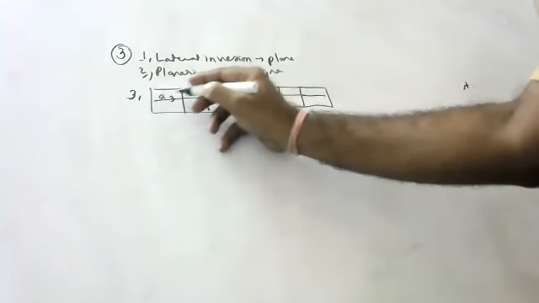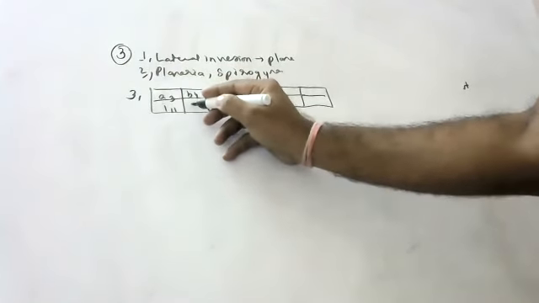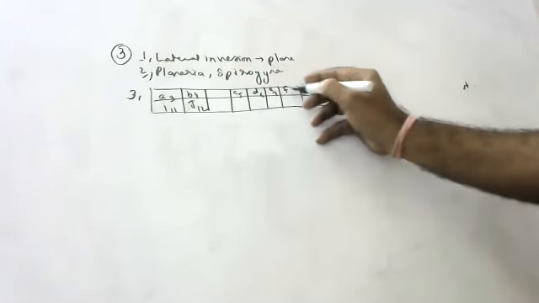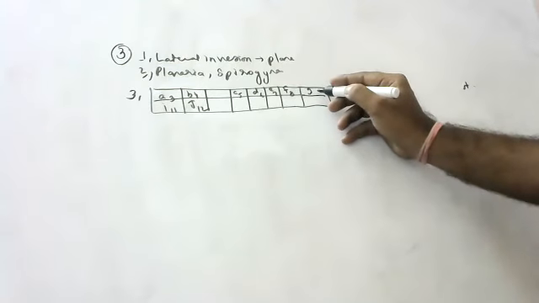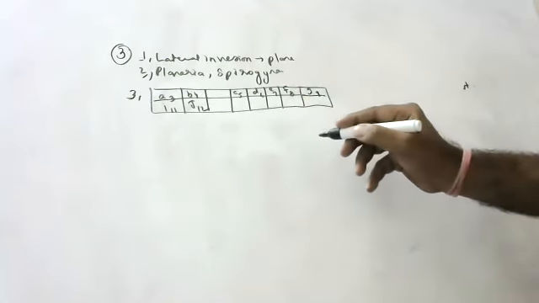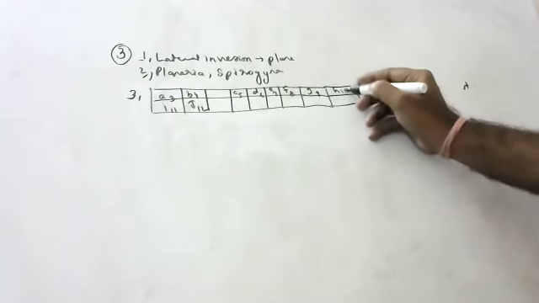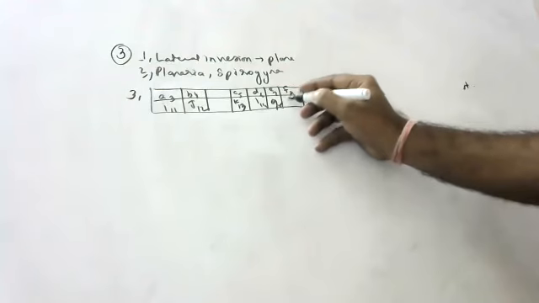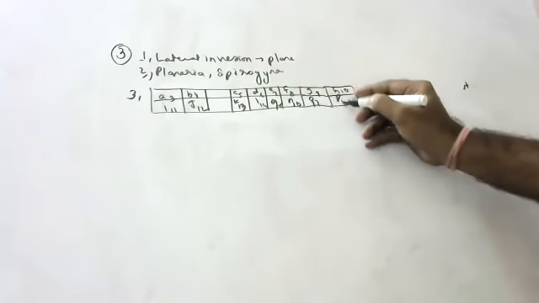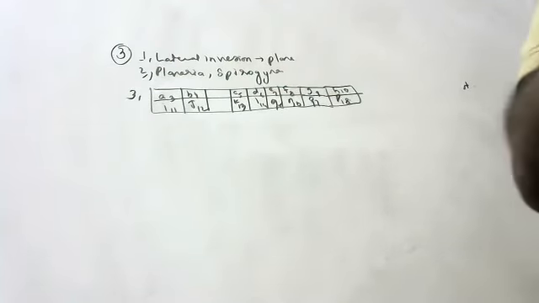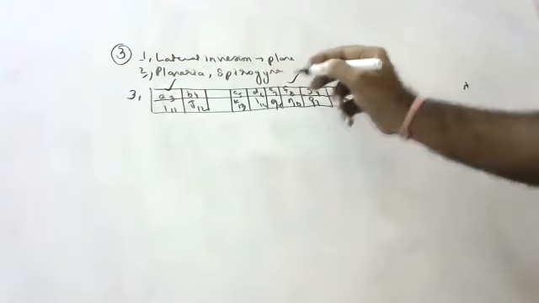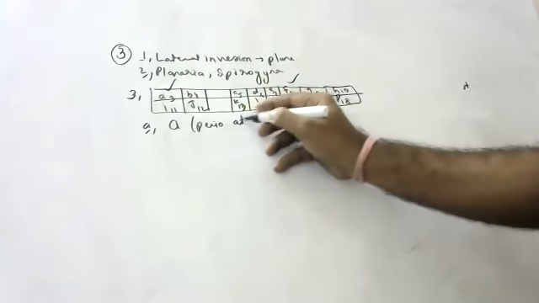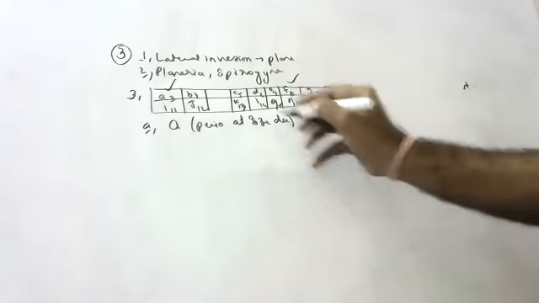Children, A3, B4, C5, D6, E7, F8, G9, H10, I11, J12, K13, L14, M15, N16, O17, P18. Okay, children, tell me, which element is bigger, A or F? A is bigger because in a period atomic size decreases.